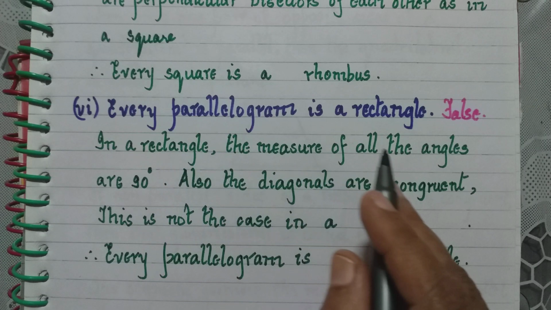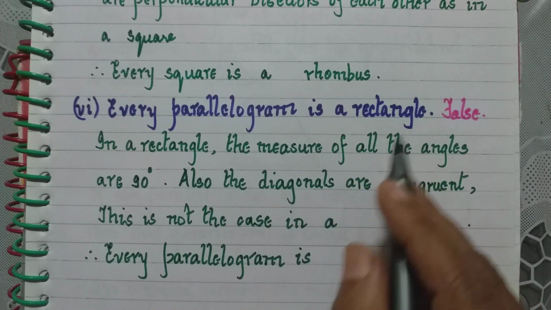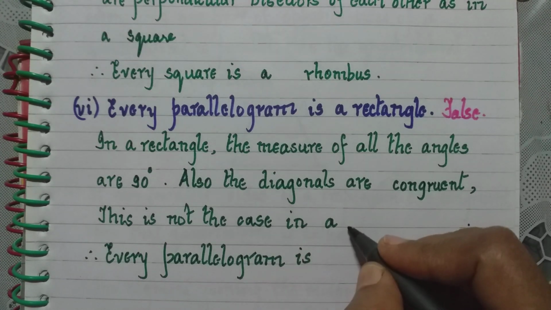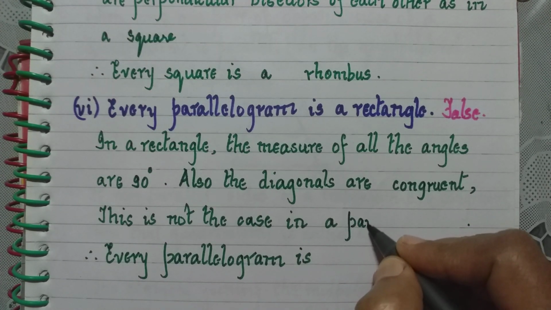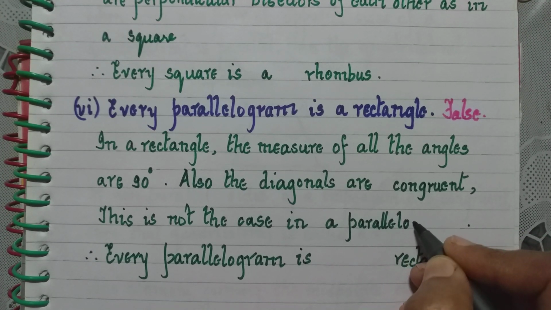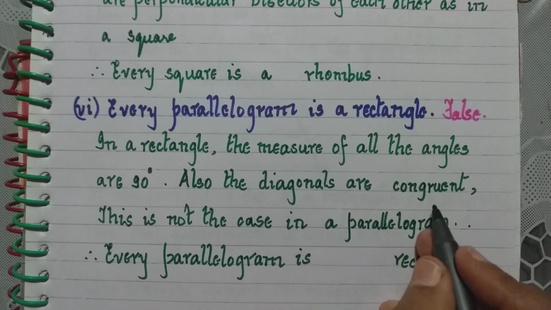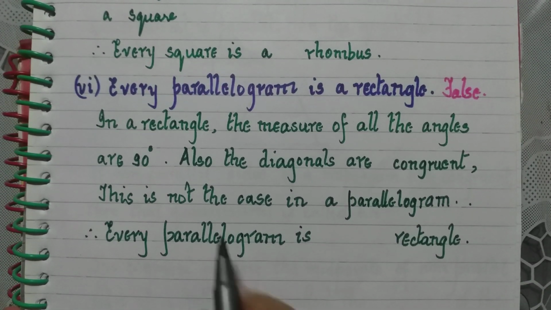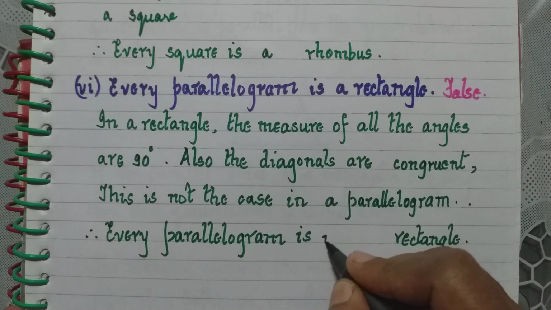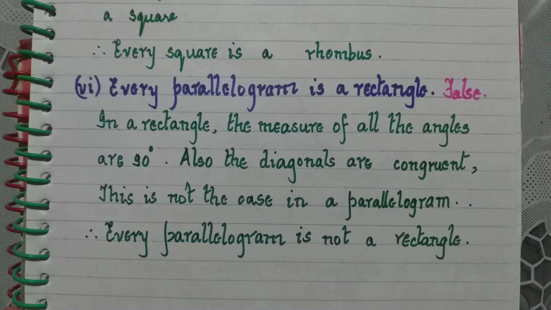Therefore, we cannot say every parallelogram is a rectangle. So, this is not the case in a parallelogram. What is not the case? That all the angles are 90 degrees and the diagonals are congruent. Therefore, every parallelogram is not a rectangle.